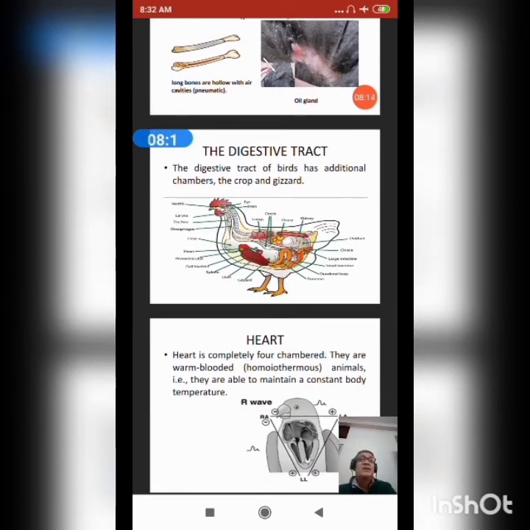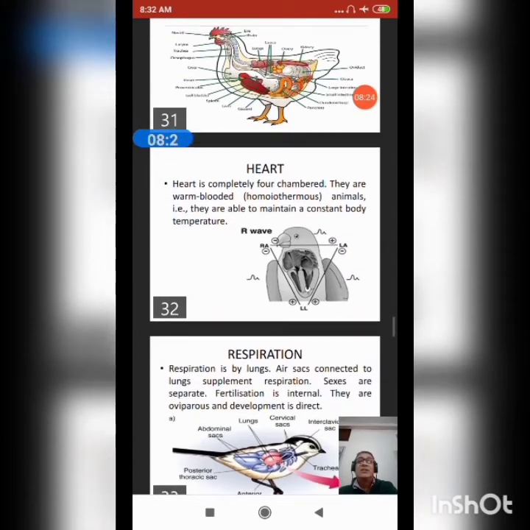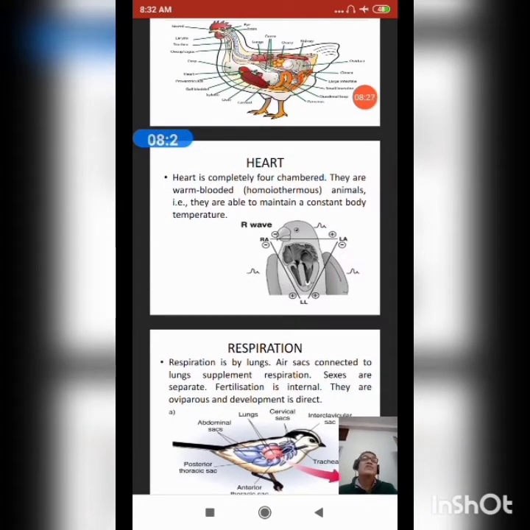So here I am showing you the digestive tract also. That is the additional chamber, the crop, and the gizzard. All the parts are identified here. What about the heart? Heart is completely four-chambered. You see the picture here. They are warm-blooded, that is homoiothermous animals, able to maintain constant body temperature.